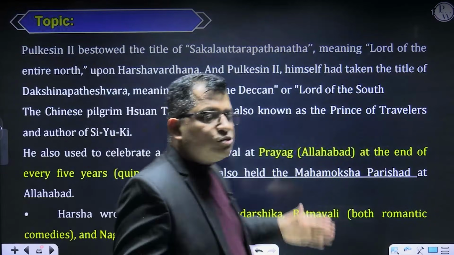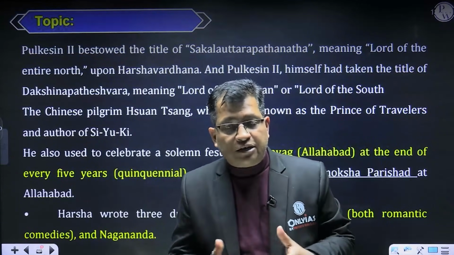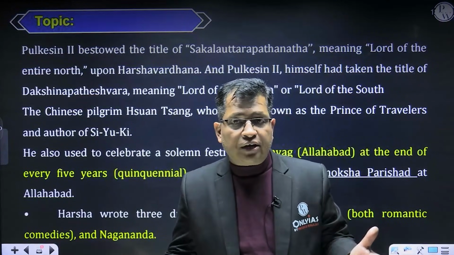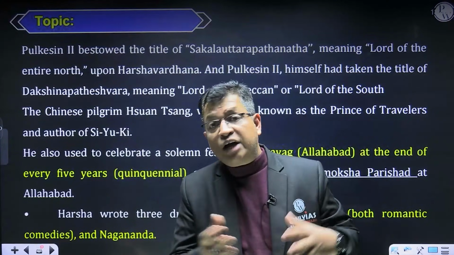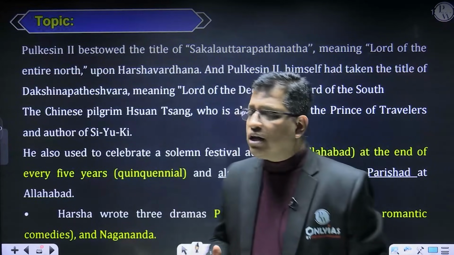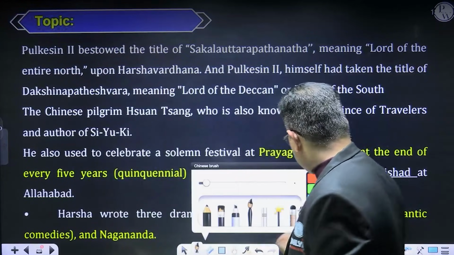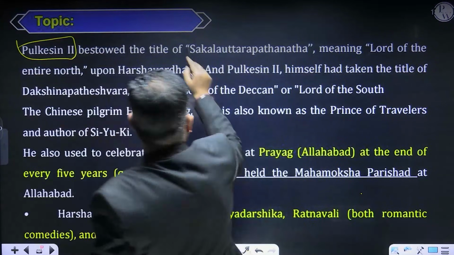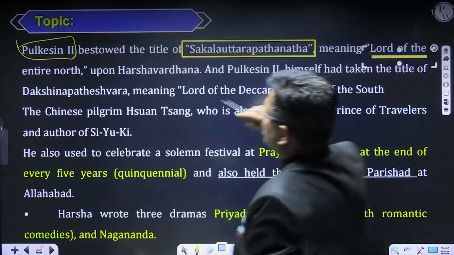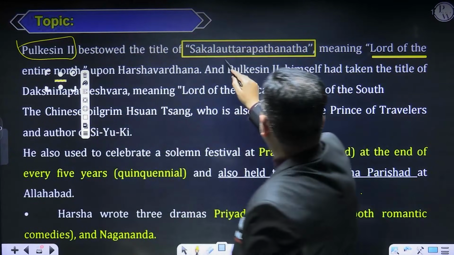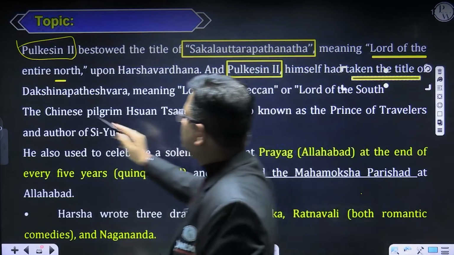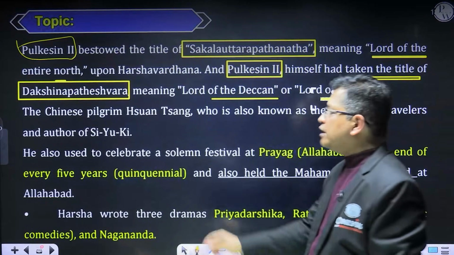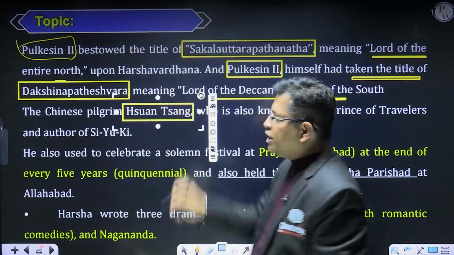In the process of territorial expansion, he fought a battle with the Chalukyan king Pulkesin II. In this battle, he was defeated at the hands of Pulkesin II on the bank of river Narmada, right? But later on, their relation improved, and Pulkesin II gave him the title of Sakal Uttarapathanath, meaning he is the lord of the entire north, right? And Pulkesin himself took the title of Dakshinapatheshwara, meaning Lord of the Deccan, the Lord of the South. The Chinese pilgrim Hiuen Tsang came to visit India during the reign of Harshvardhan itself.